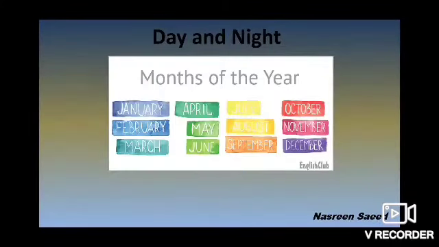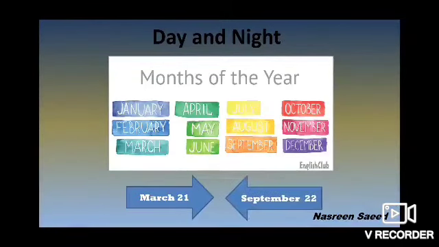In the whole year, March 21 and September 22 are the only two dates when day and night are equal, or equally divided into 12 hours. So daytime is 12 and nighttime is also 12 only on these two days. Which are the two dates? They are March 21 and September 22.